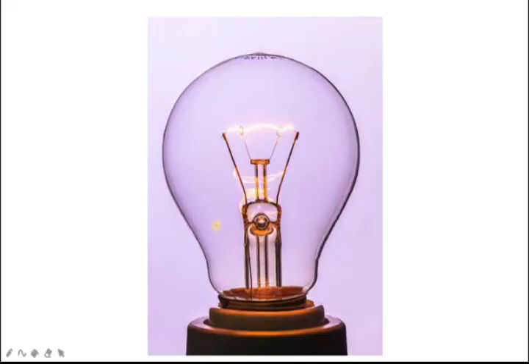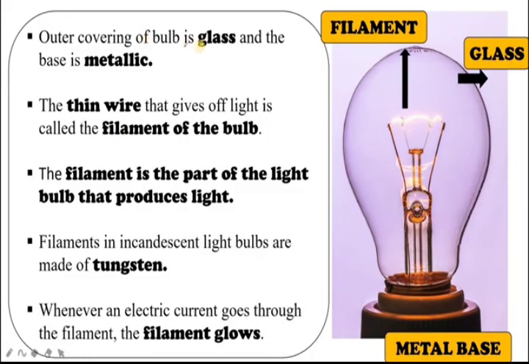Now let's study the electric bulb. This is the common electric bulb we all have at home. The outer covering of the bulb is glass and the base is metallic. This is the metal base, which will be fixed onto the holder, right?